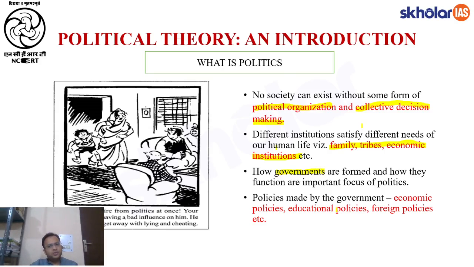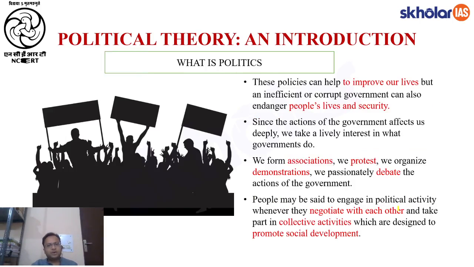Now what does government do? It makes policies for the people that live under its authority. It can be economic policy, it can be educational policy, it can be foreign policy, and so on and so forth. An example of economic policy you can see in present times is that agriculture bills are being passed. Similarly, we have a new education policy that is coming. You can also see that we are having defense pacts with the United States of America. So these are various examples of economic, educational and foreign policy.